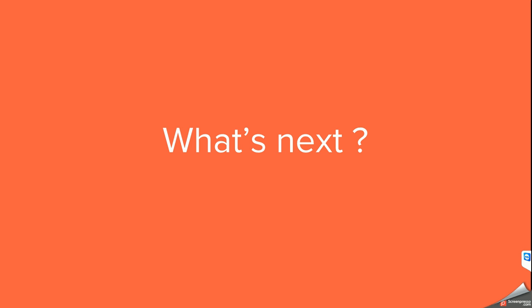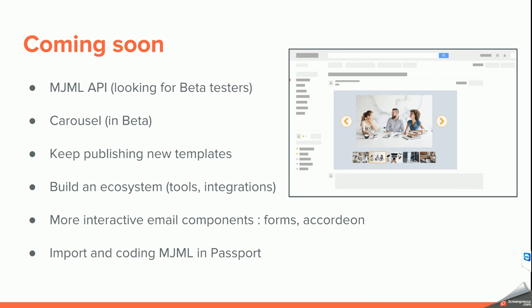So what's next with MJML? We are still working. There is more and more contribution. The next step for us is an MJML API that is going to be released really soon. We are looking for beta testers if anyone is interested. It will allow you to not go through the installation of Node, but integrate it more easily in any project. We have the carousel component, which is an example of what it's doing.